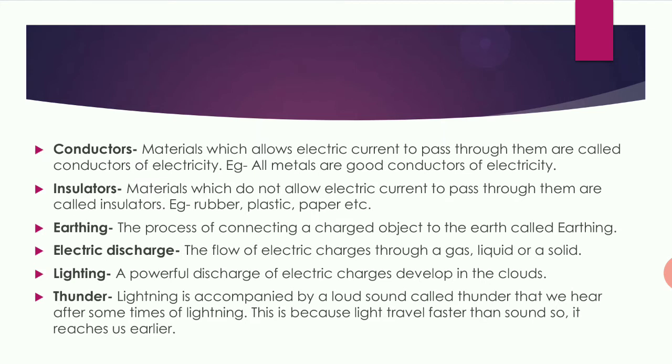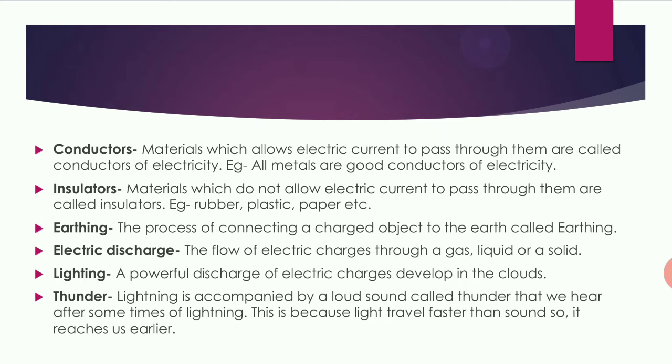Next, conductors. What are conductors? Materials which allow the electric current to pass through them are called conductors of electricity. All the metals are good conductors of electricity. We have done in the metals and non-metals chapter that metals are good conductors of electricity, like copper, iron, sodium, gold, silver. They can conduct the electricity through them.